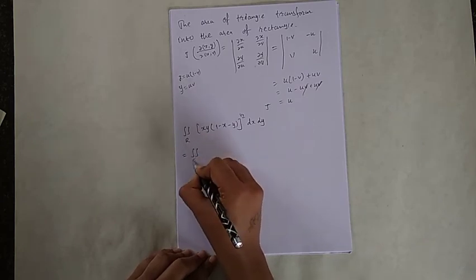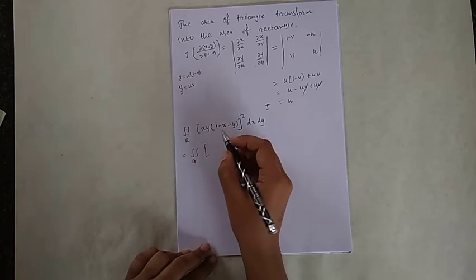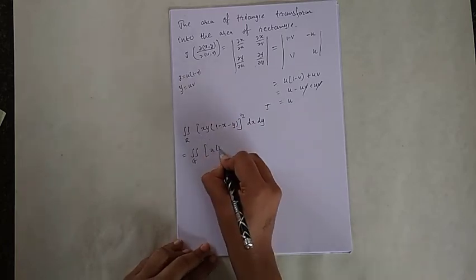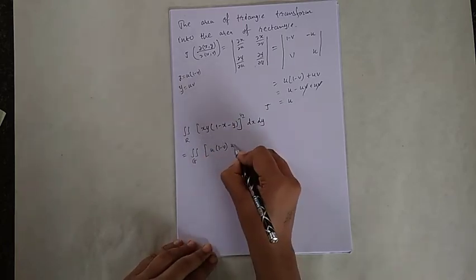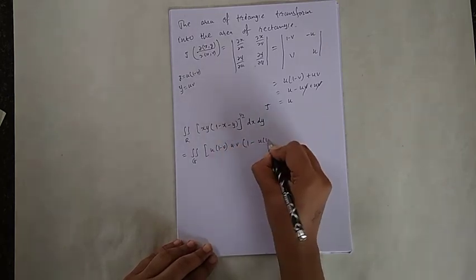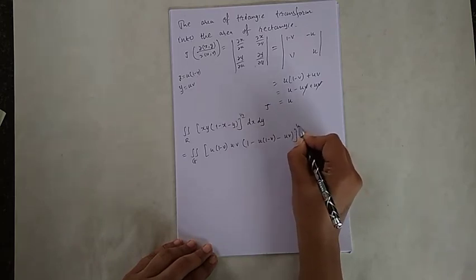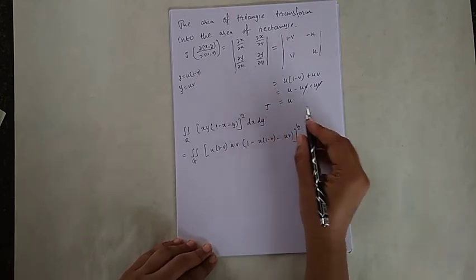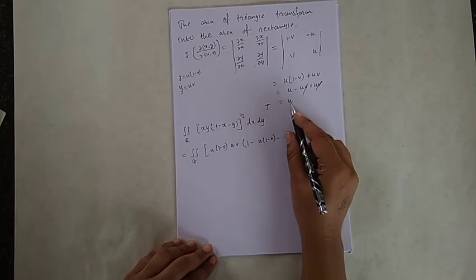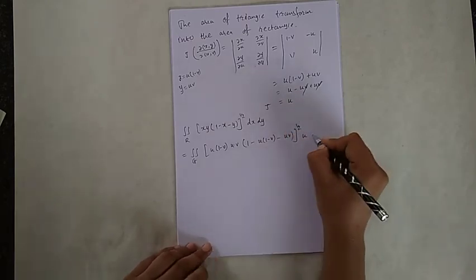So r transforms into g, and put the values of x and y. So x is u into 1 minus v, y is u into v. Then 1 minus, again my x is u into 1 minus v and y is uv, whole to the power 1 by 2, and put the absolute value of the Jacobian. The absolute value is u, and du dv.